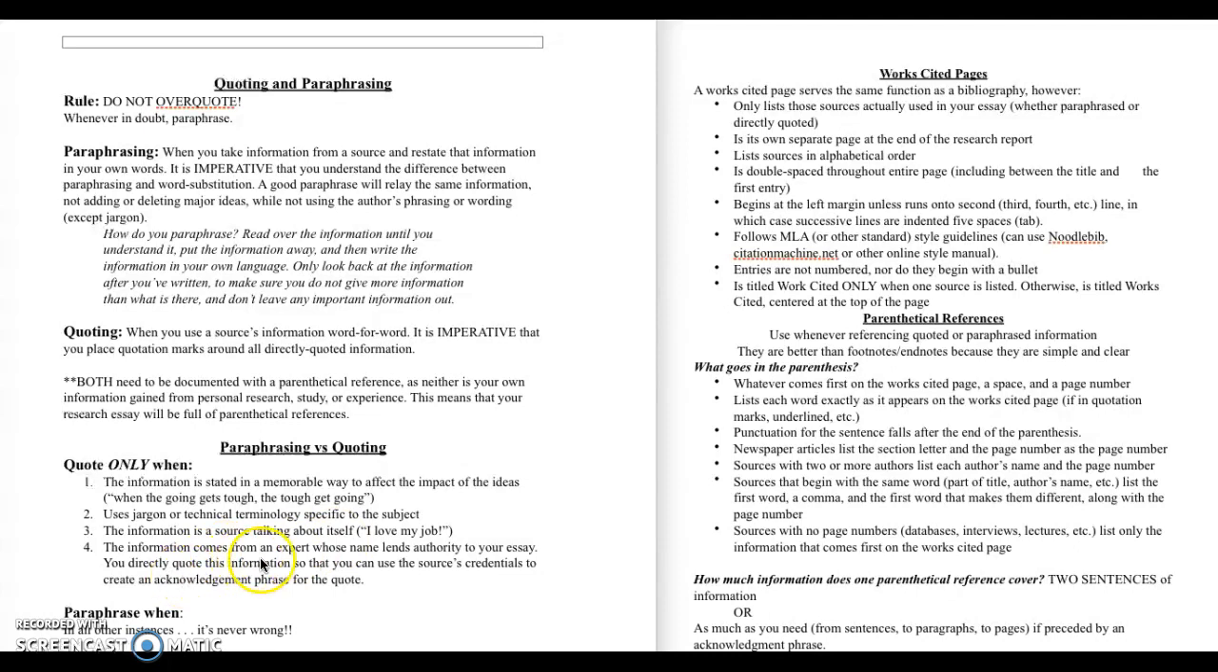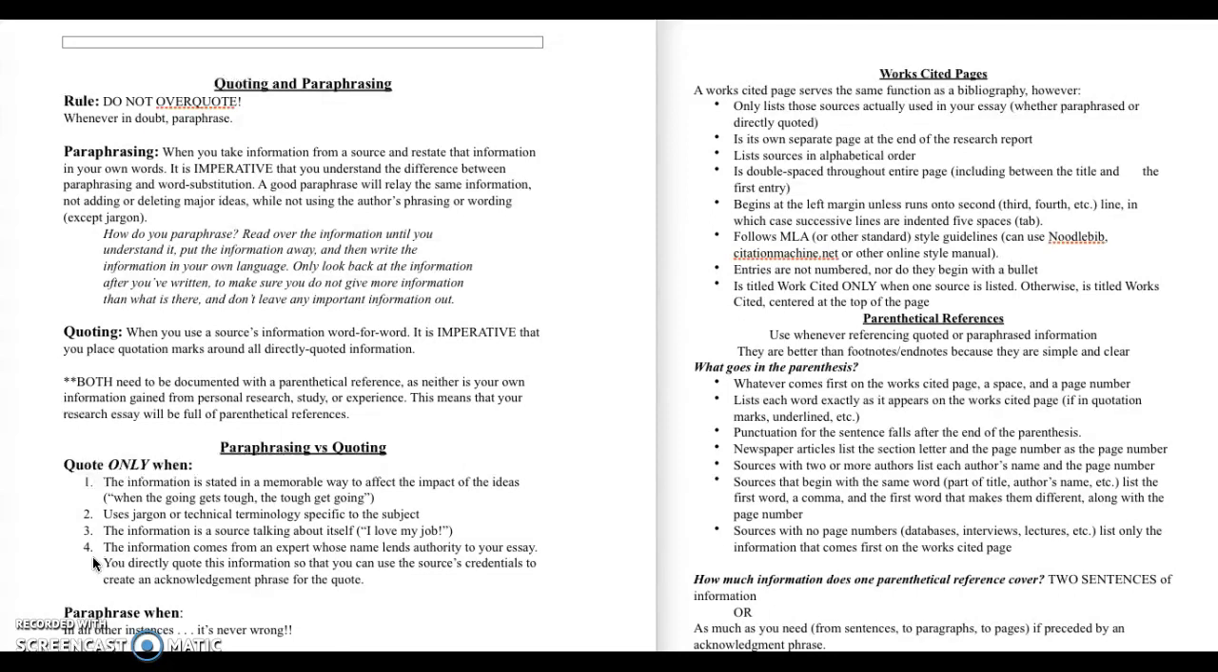Or when the information comes from an expert whose name lends authority to your essay. Because when you directly quote this information, you want to write that lead-in phrase using that author's credentials. Okay, makes sense? So we always want to err on the side of paraphrasing, not directly quoting. You can directly quote in these 4 instances, but it's never wrong to paraphrase.